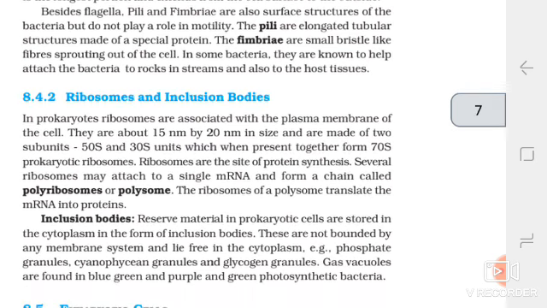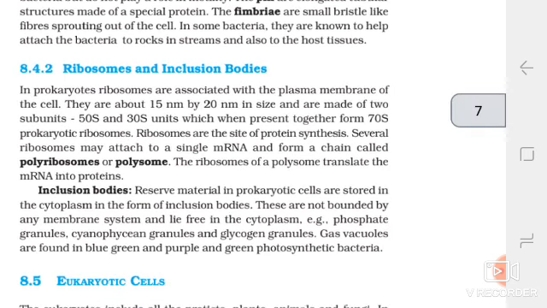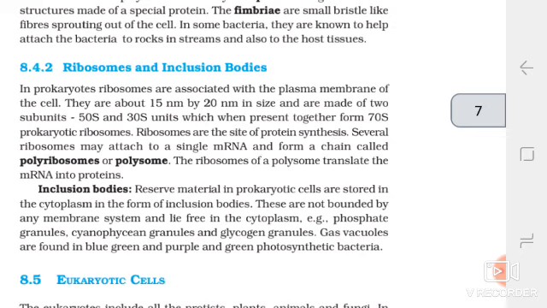Inclusion bodies: reserve material in prokaryotic cells is stored in the cytoplasm in the form of inclusion bodies. These are not bounded by any membrane system and lie free in the cytoplasm. For example, phosphate granules, cyanophycean granules, and glycogen granules. Gas vacuoles are found in blue-green and purple and green photosynthetic bacteria.